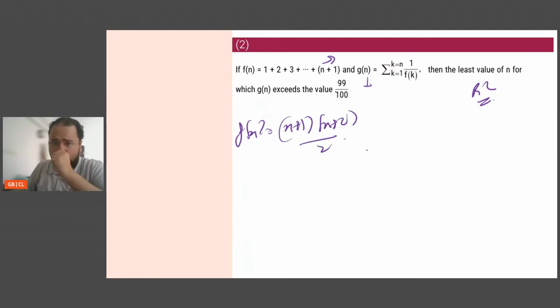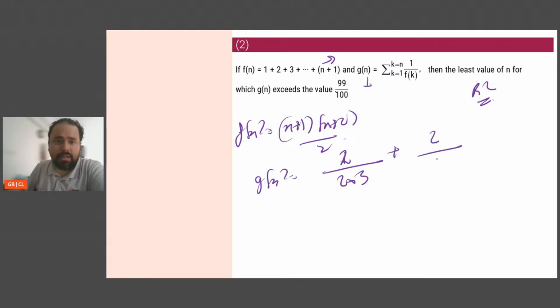So g of n is summation of this, so g of n is equal to 1 by f of 1, so 1 by n plus 1 into n plus 2 by 2, so it will become 2 by n plus 1 into n plus 2, which is 2 into 3, plus 1 by f of 2, which is going to be 2 by 3 into 4, and so on and so forth.